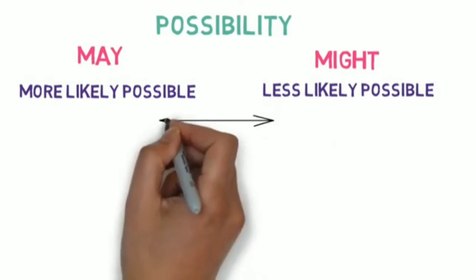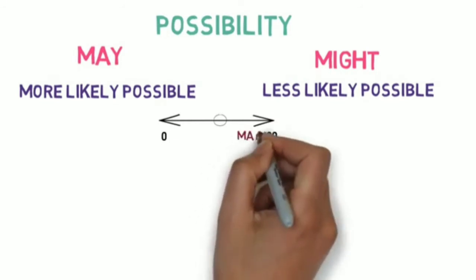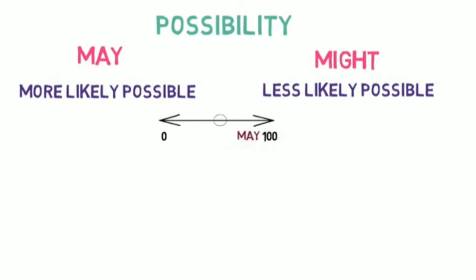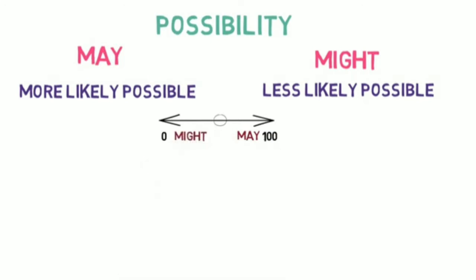Suppose this is a line showing the possibility. If there are 70-80% chances of something happening, we use may. While if there are 30-40% chances of something happening, we use might. Please note that there is no written rule for percentages. For the understanding of the concept only, I have used it.